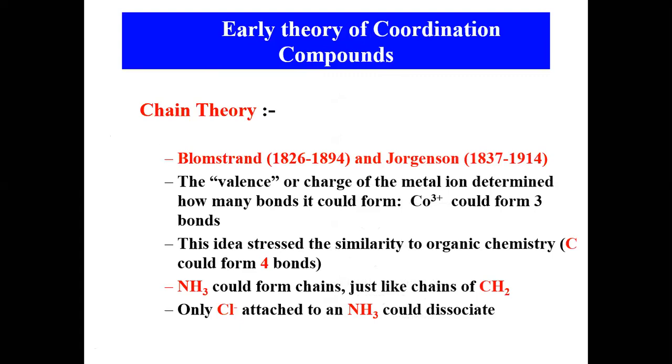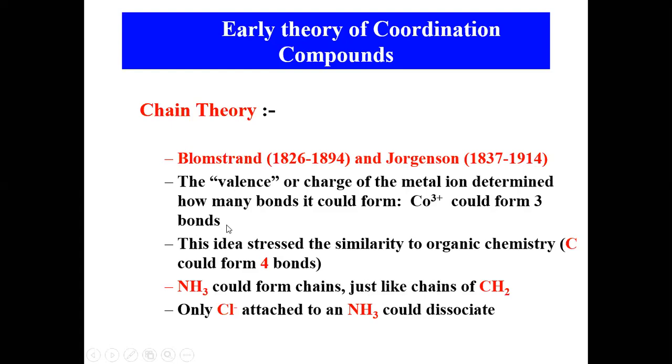There are some theories of coordination compounds: how coordination compounds are formed and how to give a name. Things were developed by a few theories. The first one is chain theory, proposed by Blomstrand and Jorgensen. The valence or charge of the metal ion determined how many bonds it could form. Co3+, whenever it has a 3+ charge, could form 3 bonds.